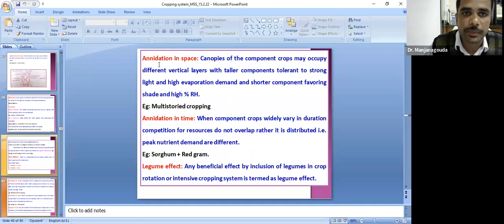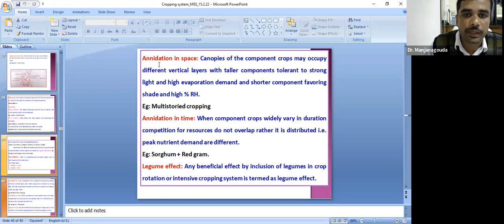That is nidation in space. That is, canopies of the different crops may occupy different vertical layers, that is, taller components occupy the higher layer and the shorter components occupy the lower layer. The best example of nidation for space is multistorey cropping. Here the coconut will occupy the first tier, the second tier will be occupied by the pepper, and the third tier will be occupied by pineapple or some other grasses. Okay, this is the best example for spatial nidation.